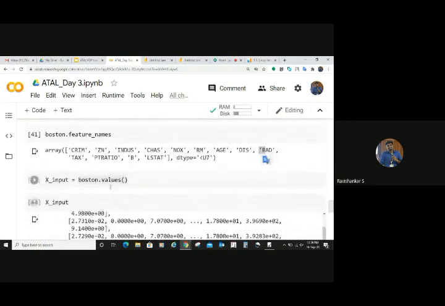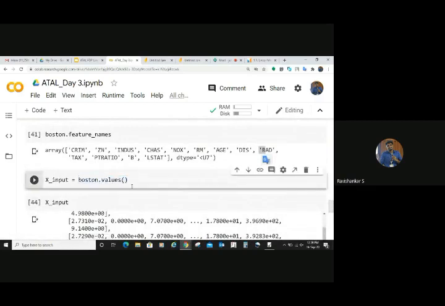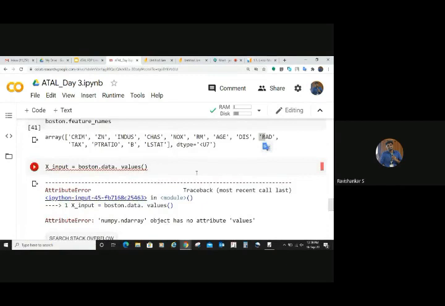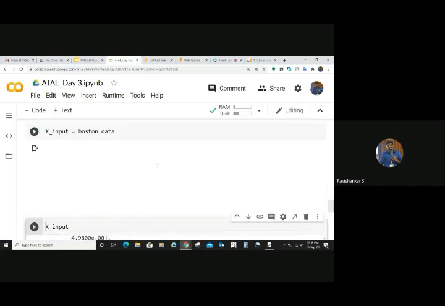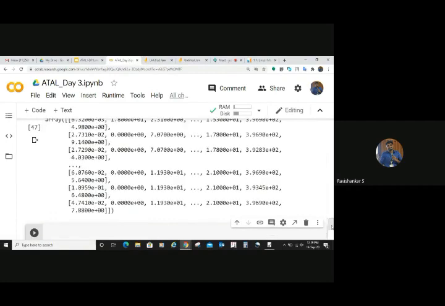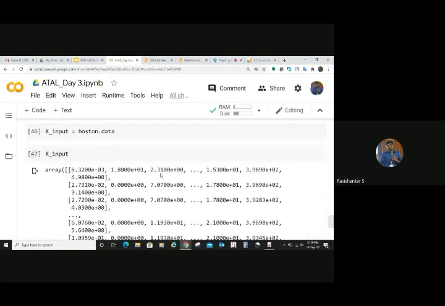You can change this to Boston dot data dot values. Wait, the object has no attribute values. Yeah, you can directly call Boston dot data. Now we'll be having the input data only. You can see that input data is only available. So output data is not available. It is available as a NumPy array.